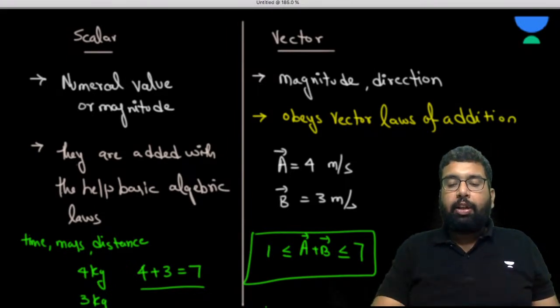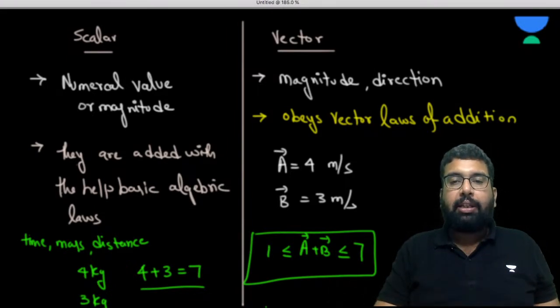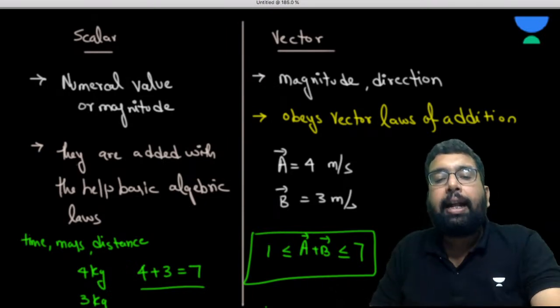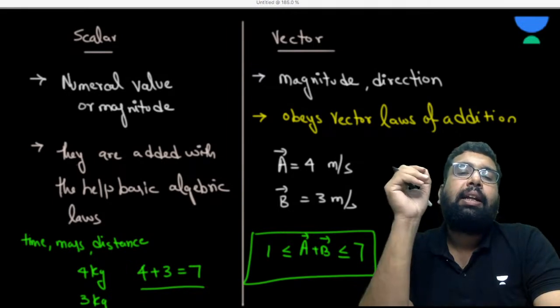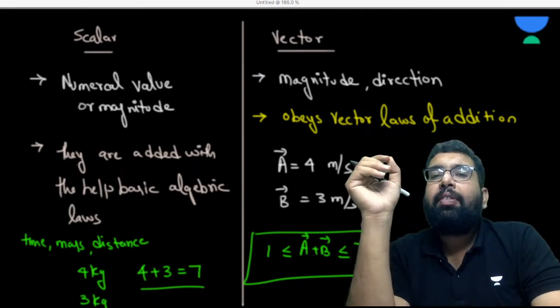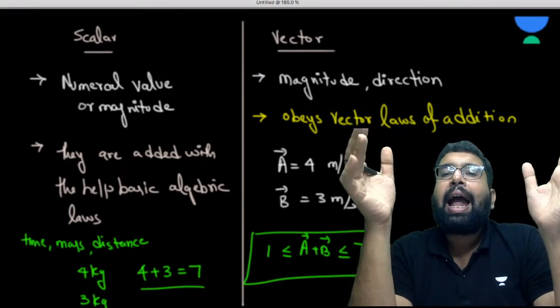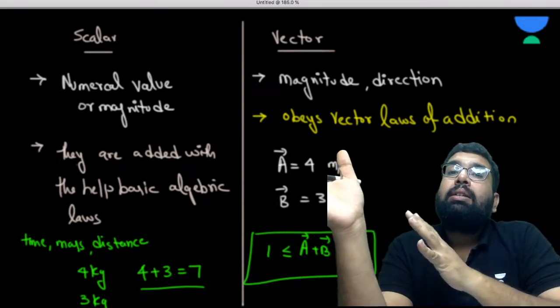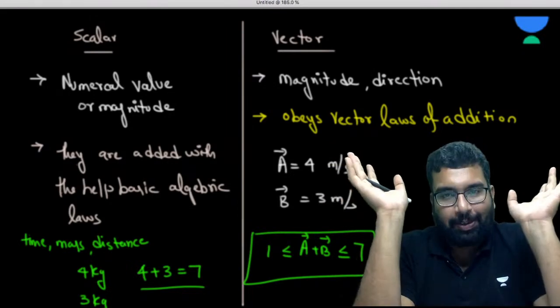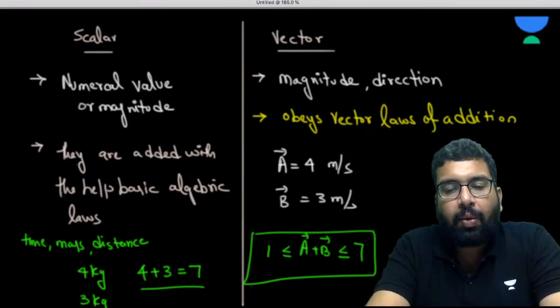See, whenever you are adding, the basic difference between a scalar and a vector is here. Whenever you are adding two scalar quantities, you are only getting one answer. But sir, when you are adding two vectors, you may get any answer between a certain range. Sir, how come, sir?